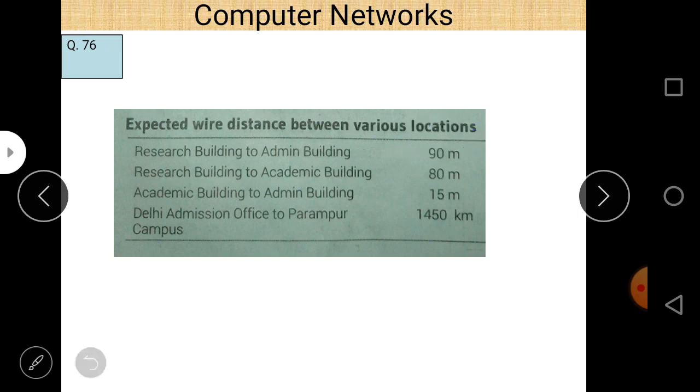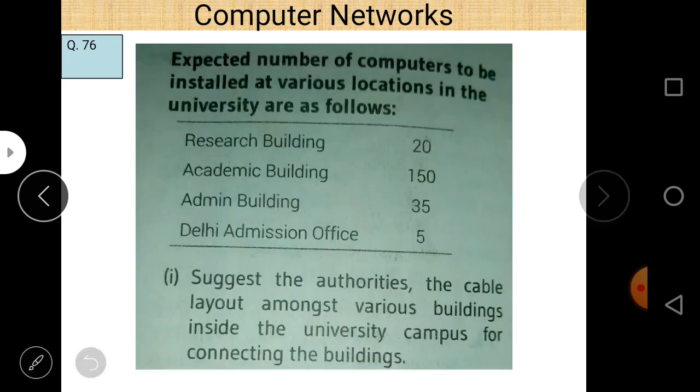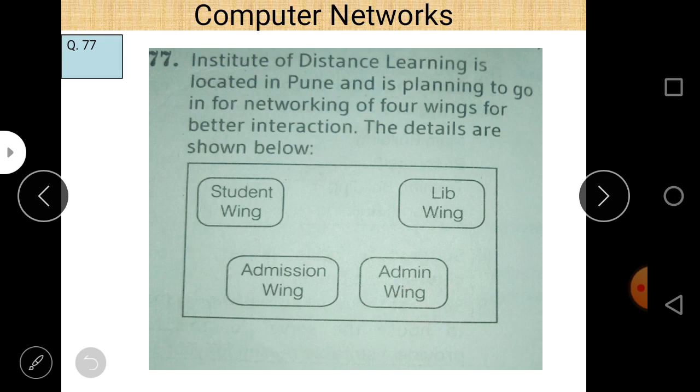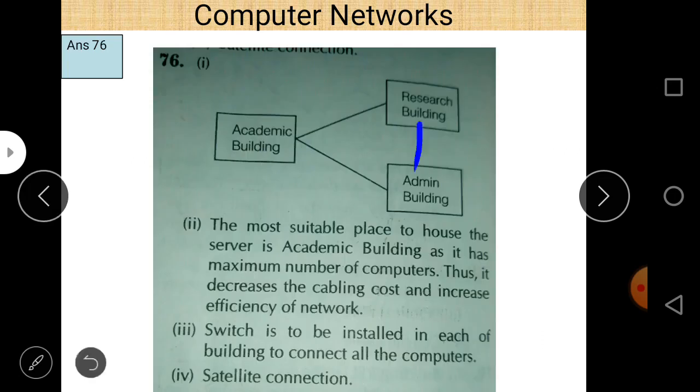Going through the academic building, it is 80 and 15 meter, that is about 95 meter indirectly. So do not try to connect these two buildings directly, because this is 90 and the indirect path is 95. To connect the research building and admin building using a cable of 90 meter is a waste.